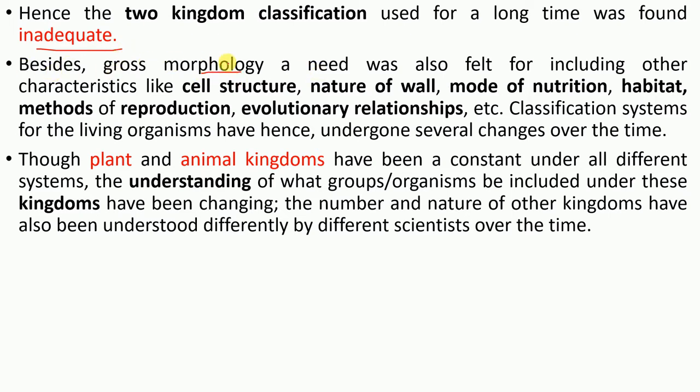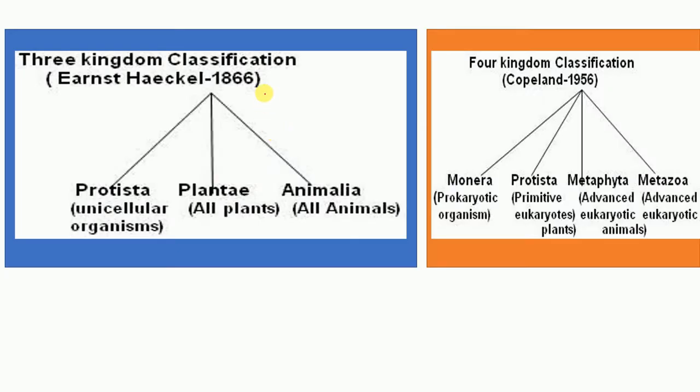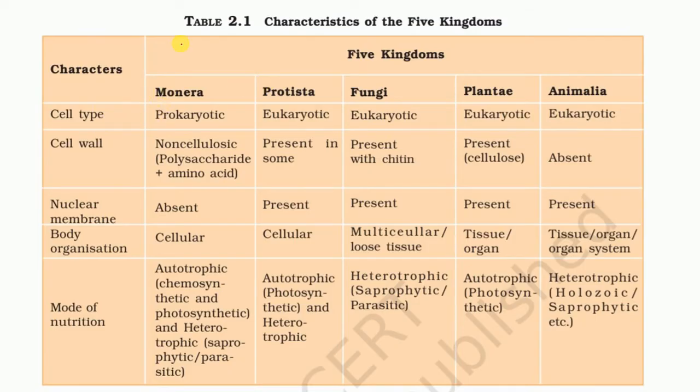So besides gross morphology, a need was also felt for including other characteristics like cell structure, nature of cell wall, mode of nutrition, habitat, method of reproduction, and evolutionary relationship, right? And as I stated earlier about the 3 and 4 kingdom classification systems, now let's move to the 5 kingdom classification and some characteristics. So I want you to correct one thing: do not go for rote reading, right?